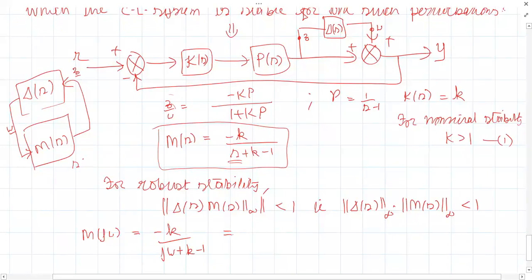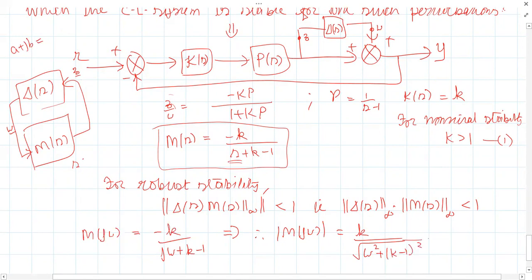What's the magnitude? For a plus jb, the magnitude is k divided by the root of omega square plus (k minus 1) whole square. Correct.